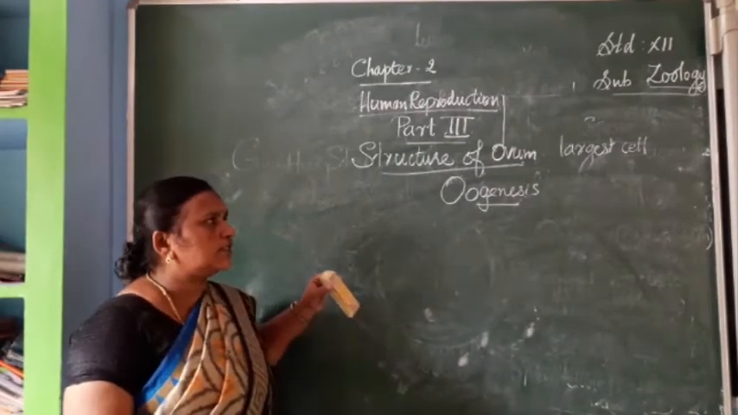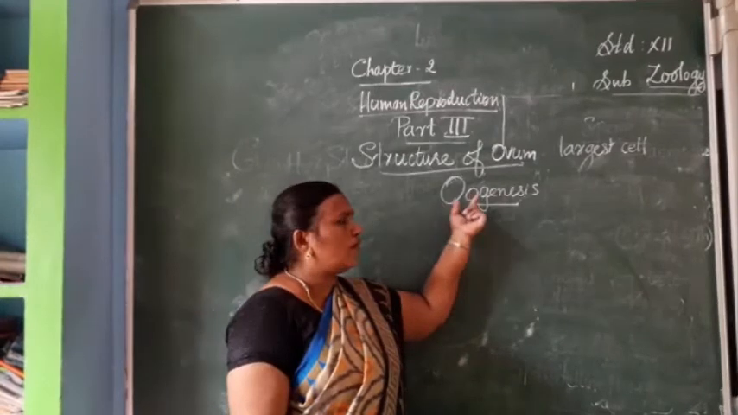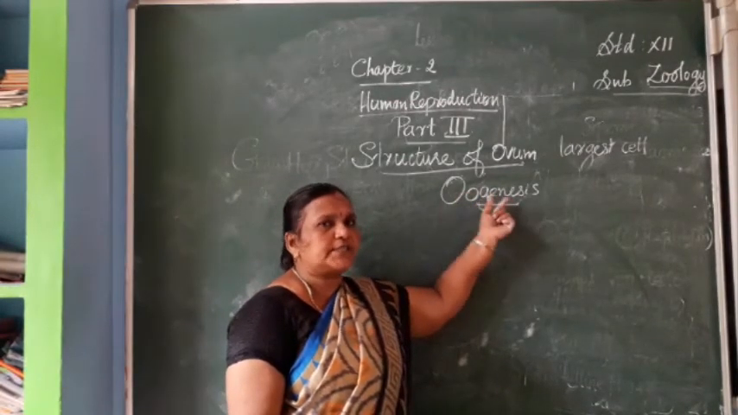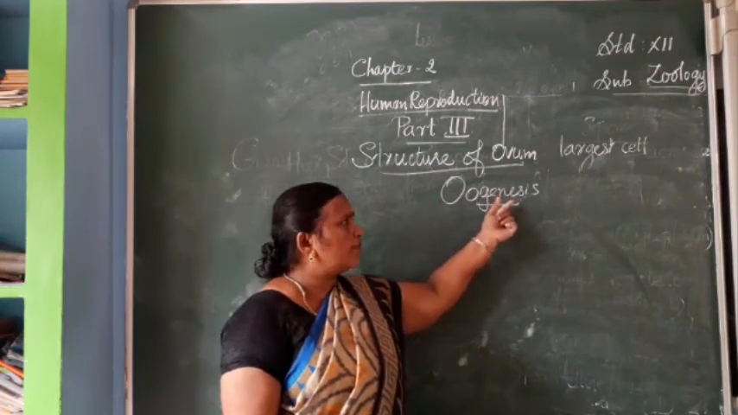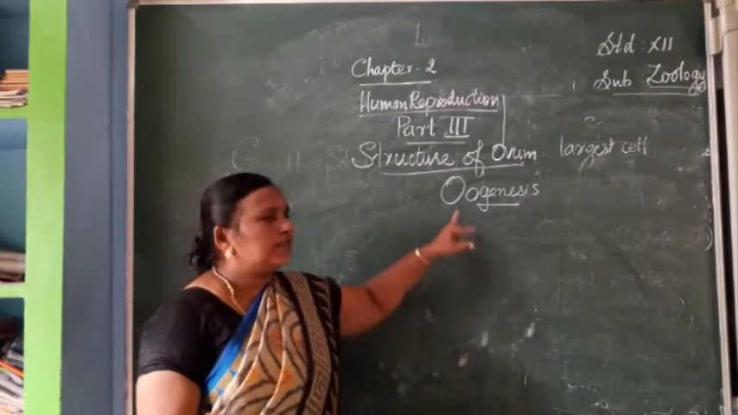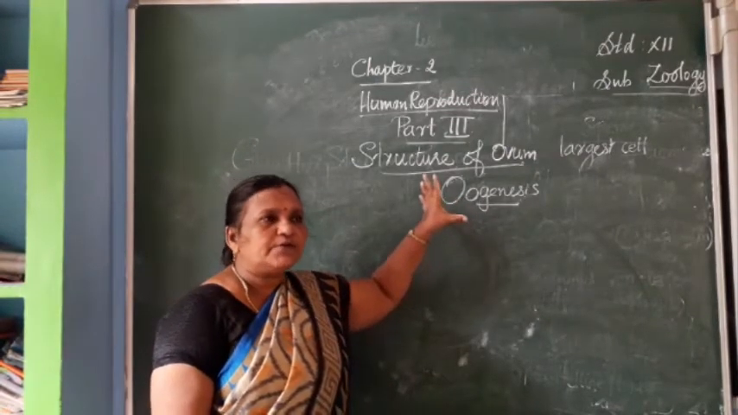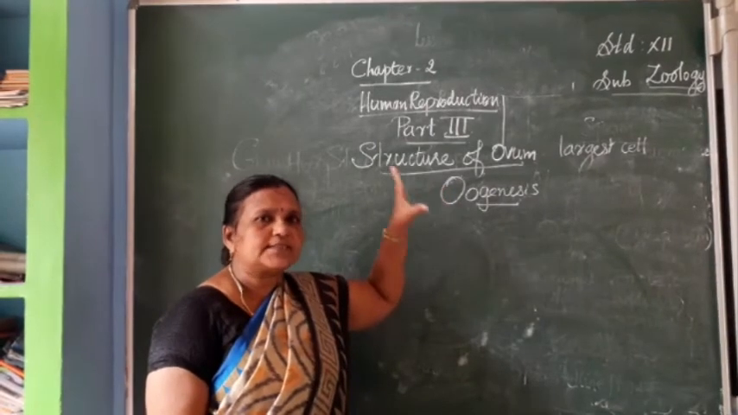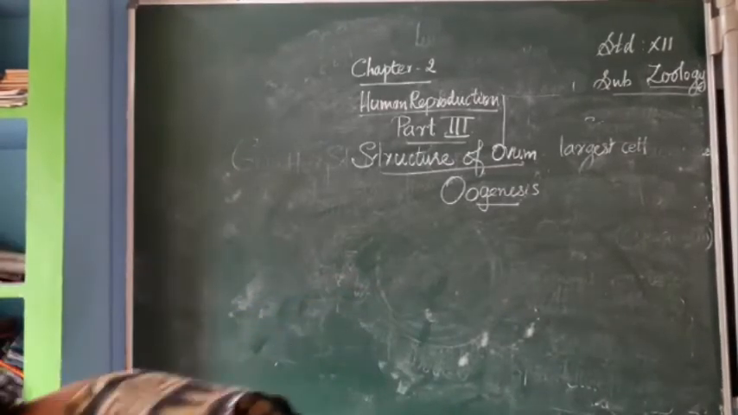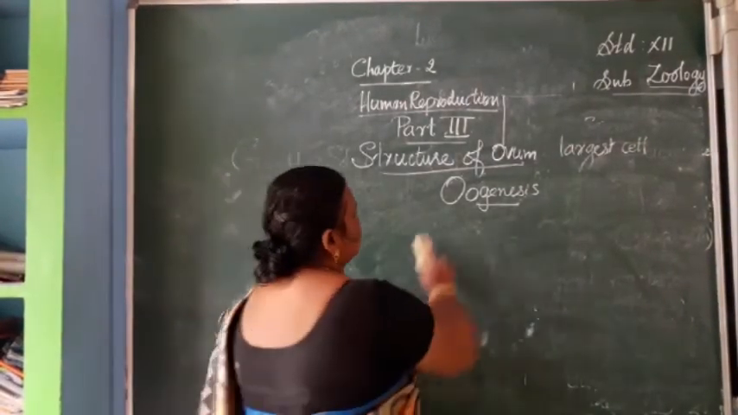Already we studied what is oogenesis. This word, oo, refers to the ovum, and genesis means formation. So the formation of ovum is called oogenesis. And in this chapter, we are going to study the different stages of oogenesis, like spermatogenesis. So the first one, primary oocytes.